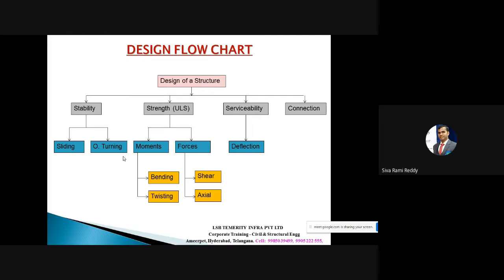And moreover, trust me, it is also equally important in the case of steel structures. The entire steel structure is not really going to slide or be overturned, but components of steel structures have to be verified for this criteria. So the structure should not slide and should not be overturned. That is what the stability criteria is. We have to verify and ensure the structure is stable, which means it is satisfying the sliding criteria and also the overturning criteria.